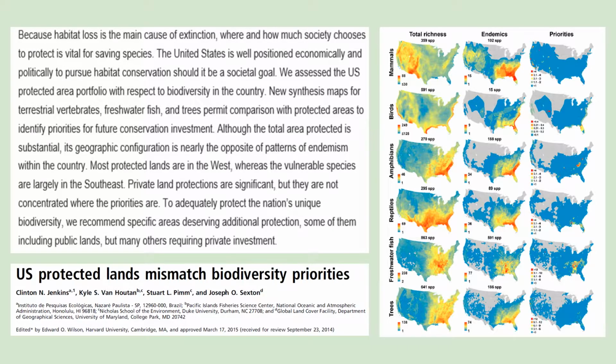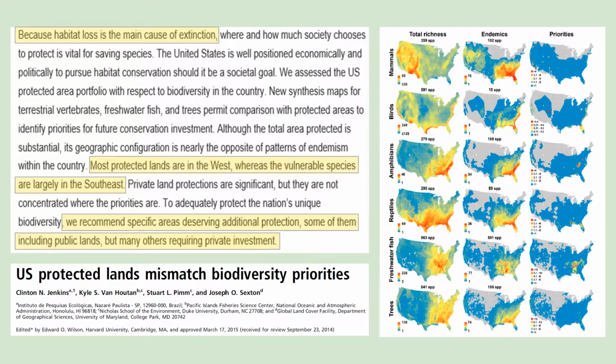U.S. Protected Lands Mismatch Biodiversity Priorities is an article written by Clinton Jenkins describing the coined term conservation mismatch. In this, he describes how the protected lands we have in the western U.S. do not align with priorities determined by his index. Combining important biodiversity aspects such as small range, endemics, and habitat outside of protected lands, Jenkins created this priority index of the U.S. depicting which lands would be most beneficial to conserve.